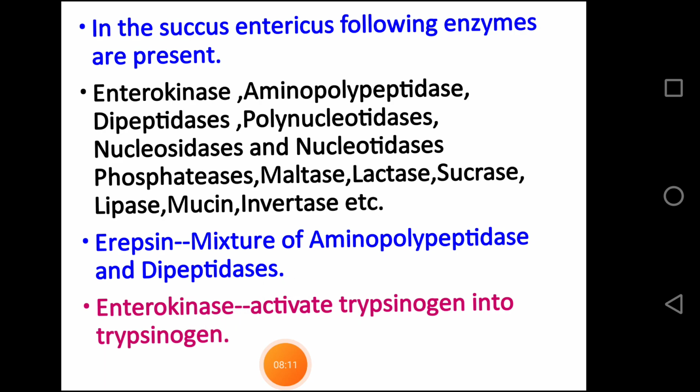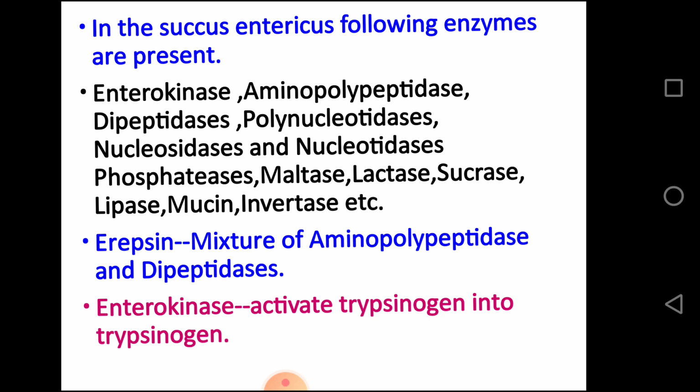In the succus entericus, the following enzymes are present: enterokinase, aminopolypeptidase, dipeptidase, polynucleotidases, nucleosidases, phosphatases, maltase, lactase, sucrase, lipase, mucin, invertase, etc. Now we come to the function of these enzymes one by one. But first of all, I want to tell you that the mixture of aminopolypeptidase and dipeptidase is also known as erepsin. Now, what is the function of enterokinase?